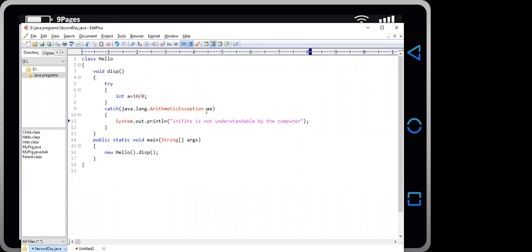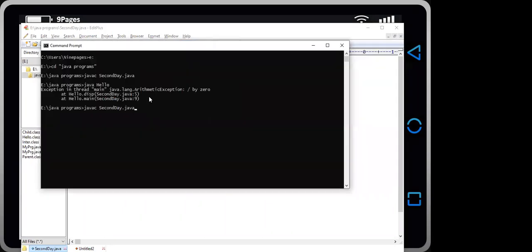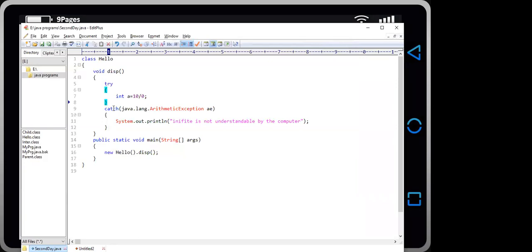Okay, this is a statement which I want to print. So just compile the program, and when we run it, then we are getting "Infinite is not understandable by the computer." So that's why we use the catch block.